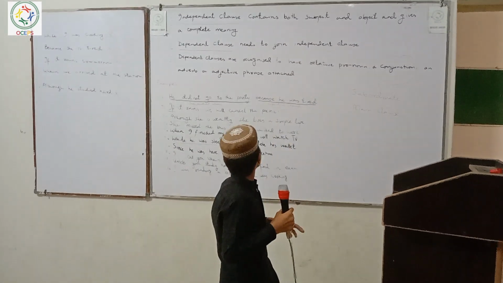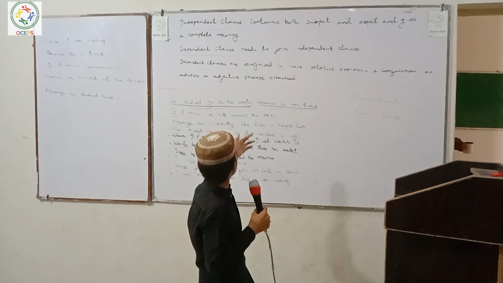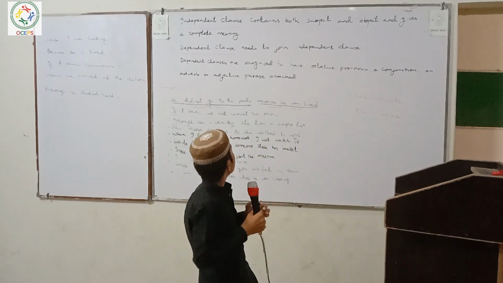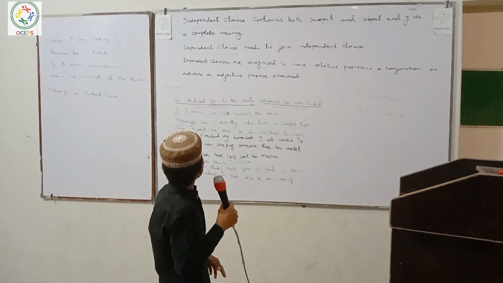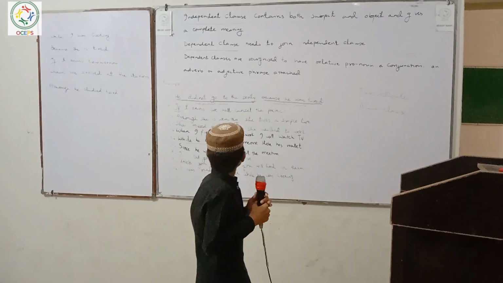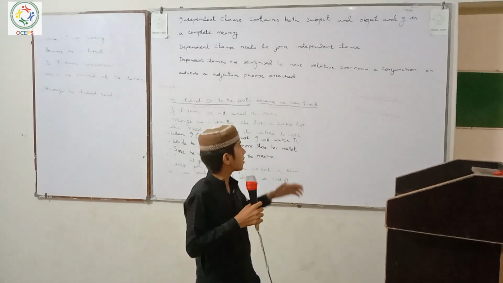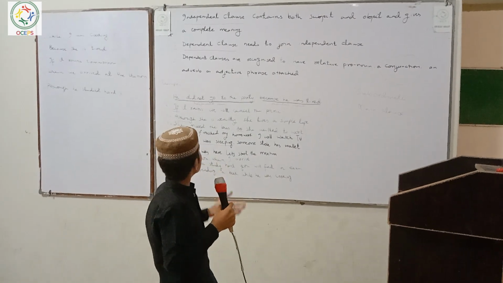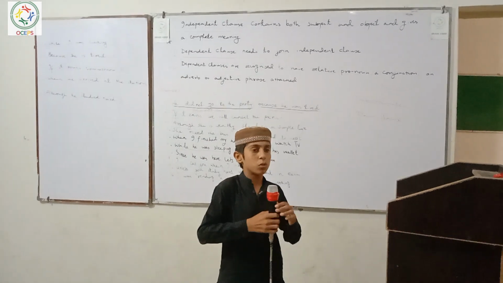And I start my presentation with the independent clause. An independent clause contains both subject and object and gives a complete meaning. Its second name is main clause. A dependent clause needs to join an independent clause.